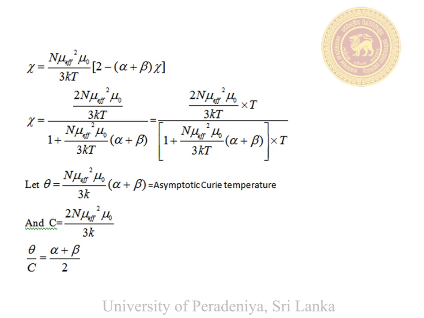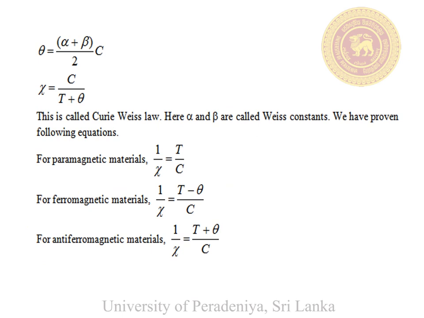So here we define two constants, one is called theta, other one is called C. If you divide theta by C, then you can see that theta over C is equal to alpha plus beta over 2. Finally, we can prove this equation for the susceptibility chi. Chi is equal to C over T plus theta. This is called the Curie-Weiss law. Here alpha and beta are called Weiss constants. And previously we have proven the equation for the susceptibility of paramagnetic materials and ferromagnetic materials.